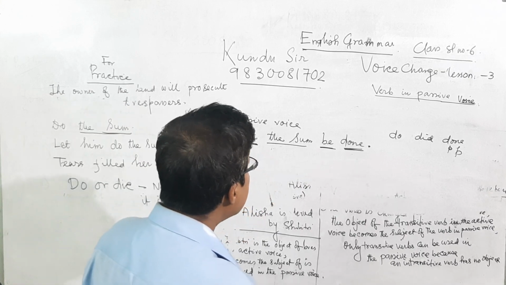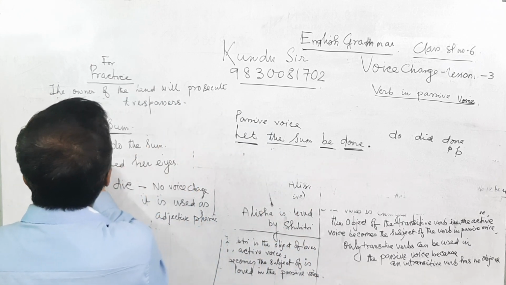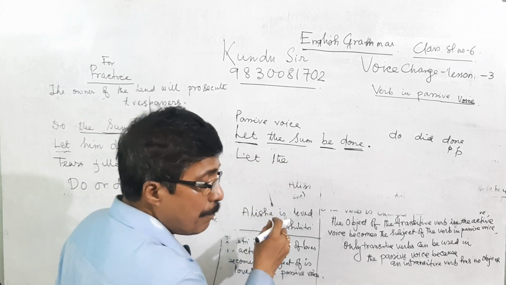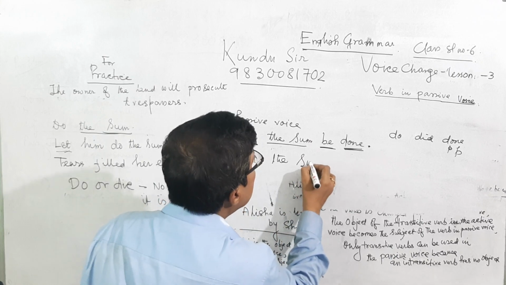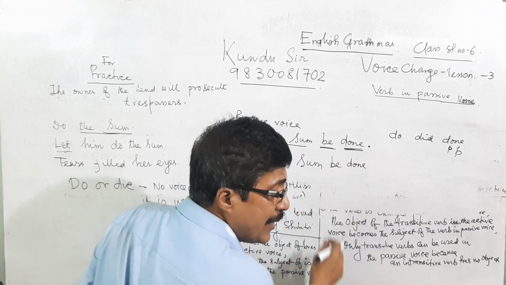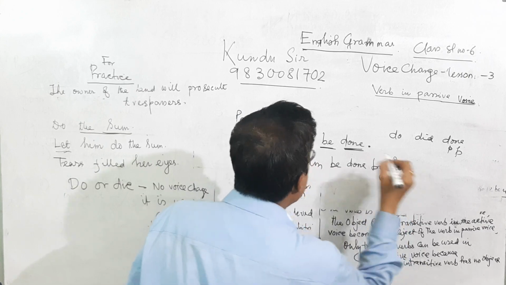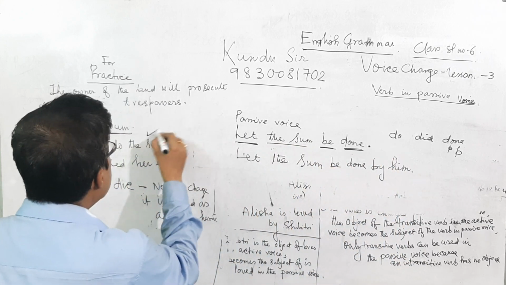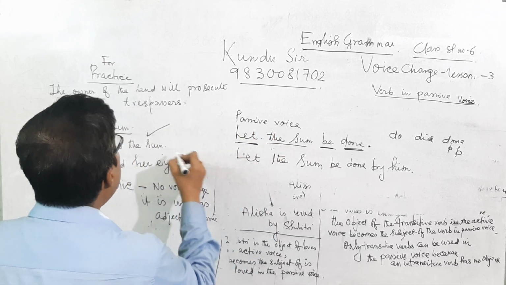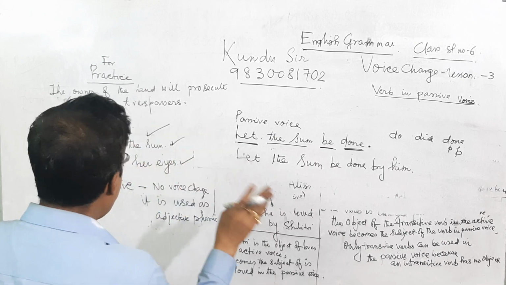Now, let him do the sum. The same thing applies, but let is used. Let the sum be done by him. That is, from active to passive, we have done this one. Then this one we have done. The first one I forgot to do, I will do it.